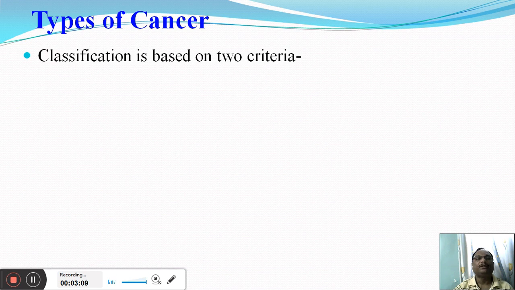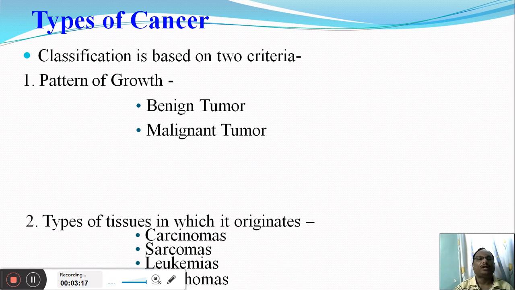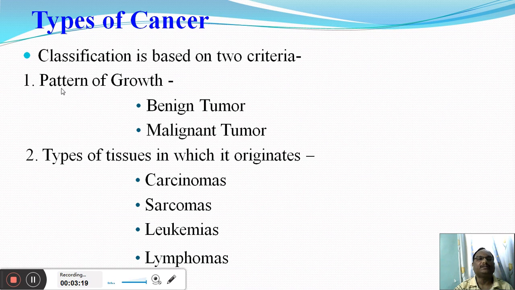But among them, there are two important criteria on the basis of which all kinds of cancers are classified. Those two criteria are, one, the pattern of growth, and another, the types of tissues in which the cancer cells are originating.